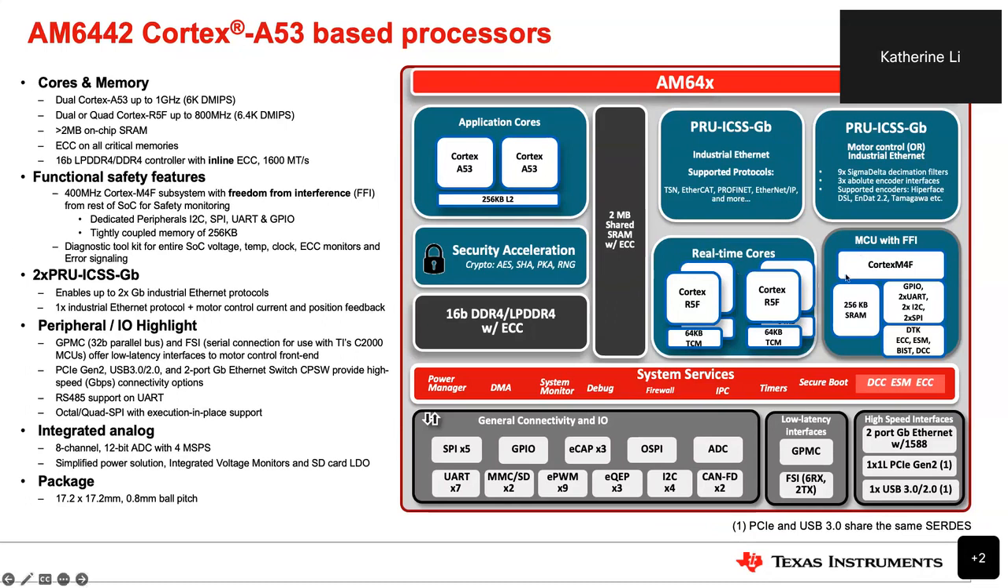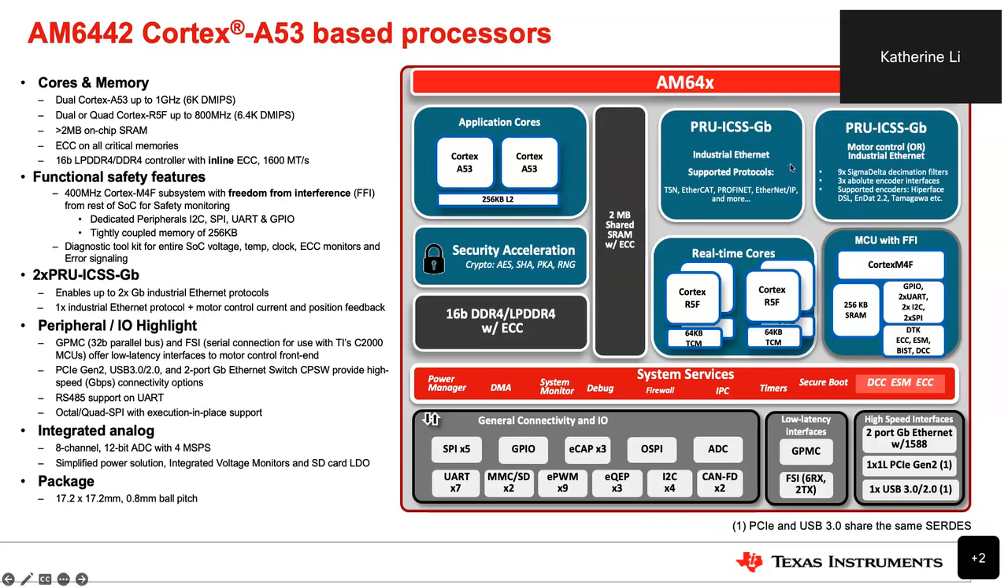Besides that, we also offer a Cortex M4 on the device. This Cortex M4 is mainly for safety monitoring. So if you have any safety-related application, we offer a safety MCU to do the safety monitoring. On the device, we also offer up to 2 MB of on-chip SRAM with ECC. This should be big enough for any application requiring on-chip SRAM.